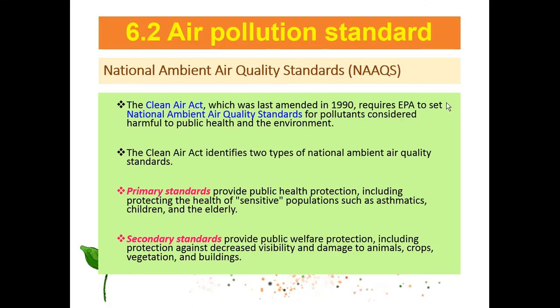National Ambient Air Quality Standard, this one is from the US EPA. They have the primary standard and secondary standard, split into two. The primary standard provides public health protection, including the health of sensitive populations such as asthmatics, children and the elderly. The secondary standard provides public welfare protection, including protection against visibility impairment and damage to animals, crops, vegetation and buildings. So primarily the first is related to humans, and the second is for the assets of humans, apart from humans.